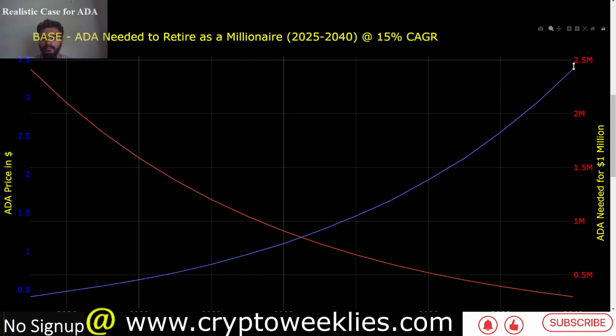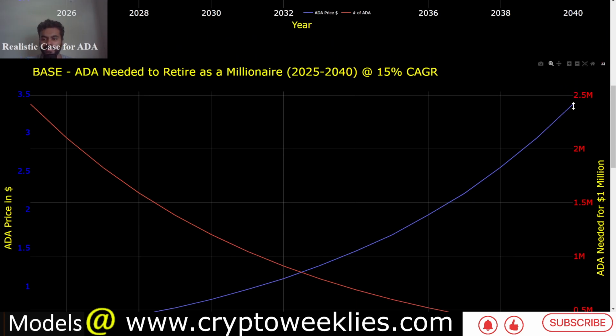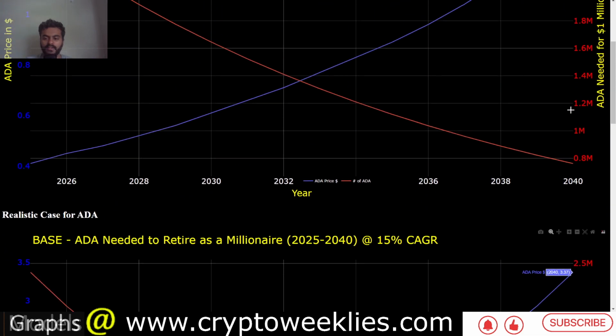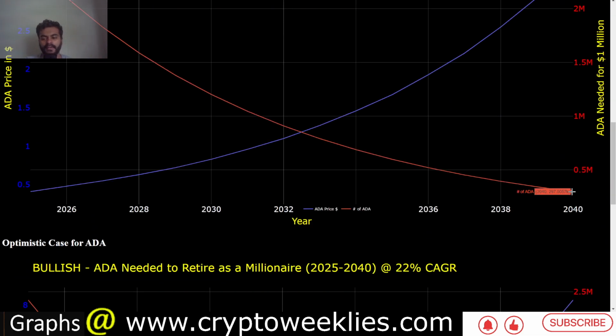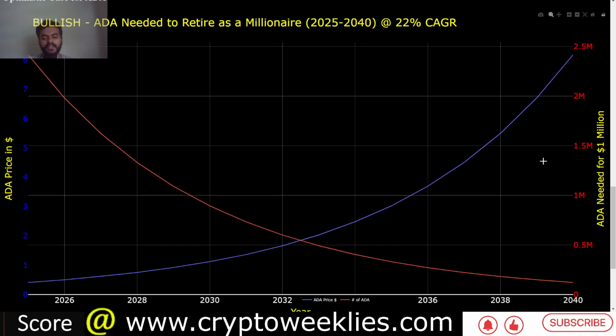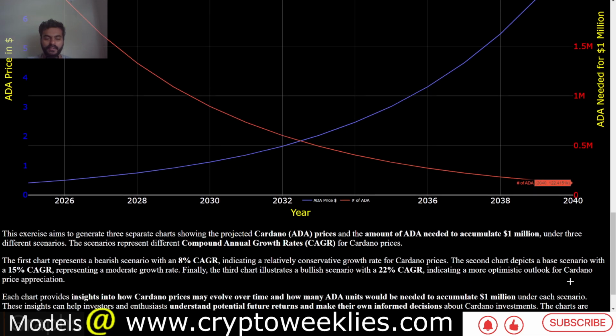So in this scenario, with 15% growth rate, one ADA instead of $1, it would be at around $3.30, and the number of ADA tokens required to be a millionaire would be, instead of 760,000, it would be less than 300,000 without any staking. If on the other hand, ADA manages to do half of what Bitcoin did over the last 15 years, that is growing at around 22%, one ADA, instead of $3, it's close to $8.20. And number of ADA tokens to be a 2040 ADA millionaire would be at around 122,000 without any staking.